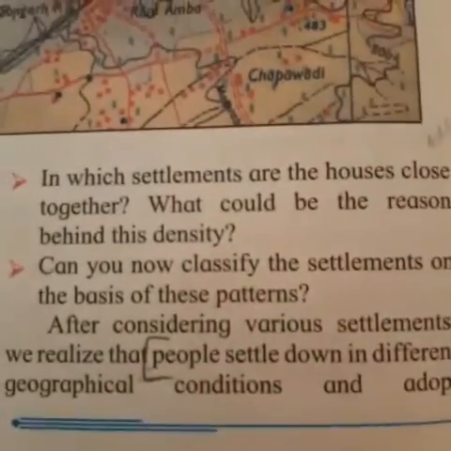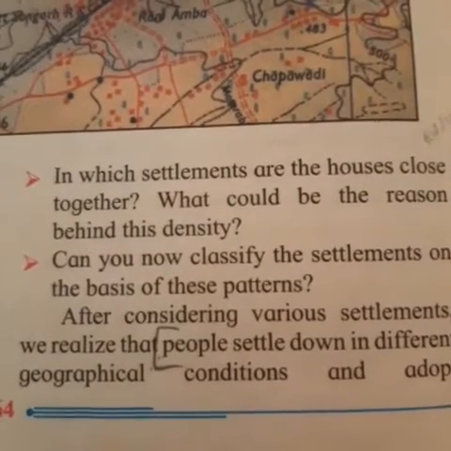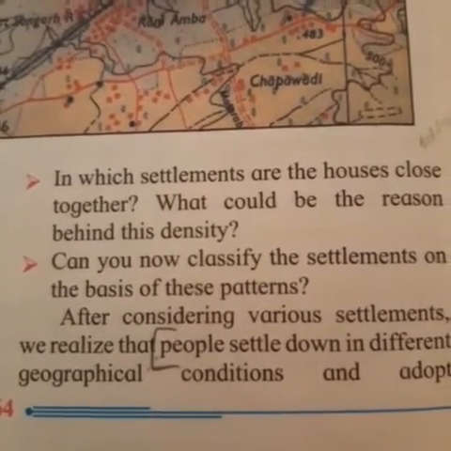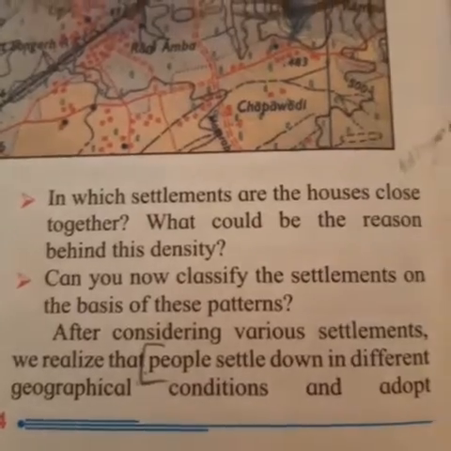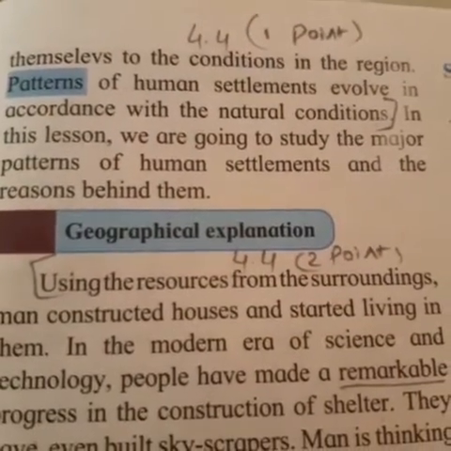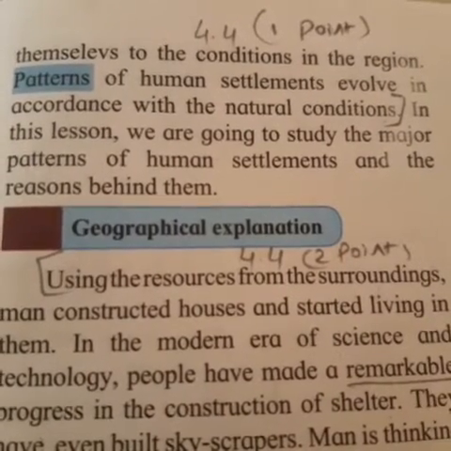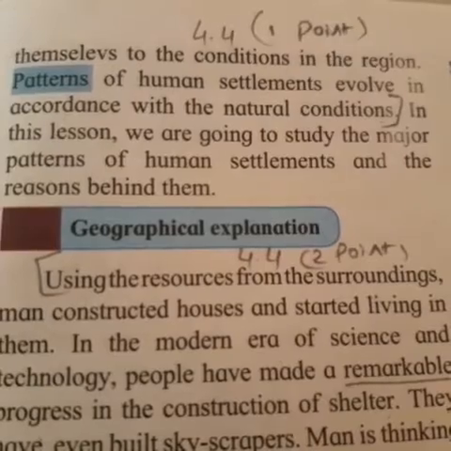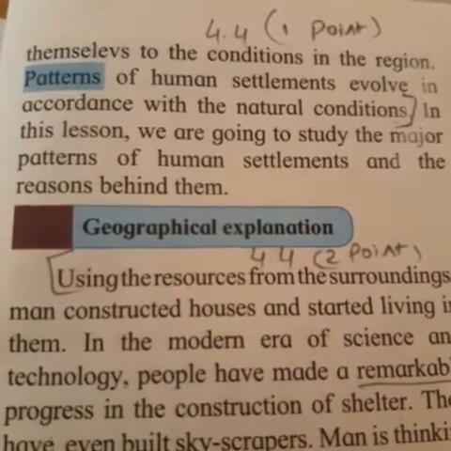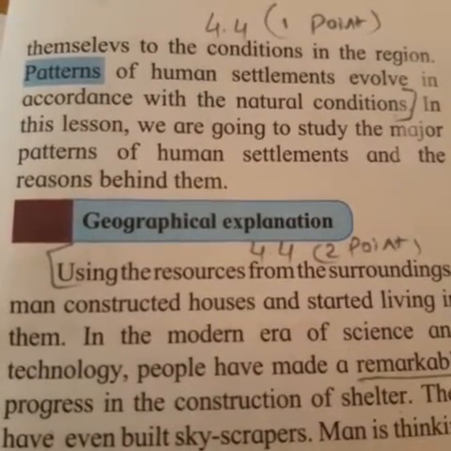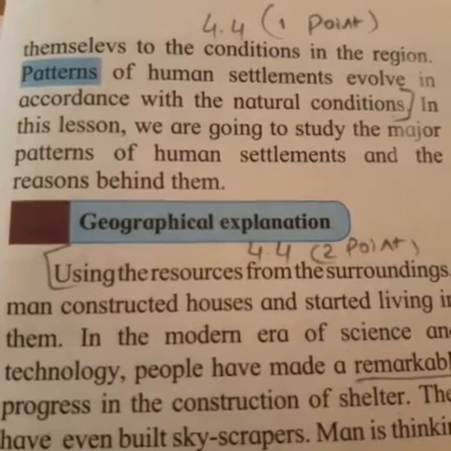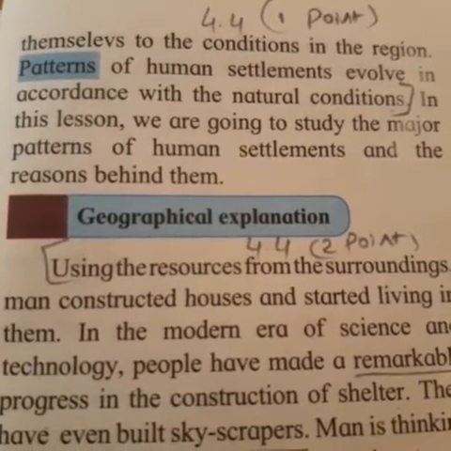Now, after considering various settlements, we realize that people settle down in different geographical conditions and adapt themselves to the conditions in the region. Patterns of human settlement evolve in accordance with the natural conditions. In this lesson, we are going to study the major patterns of human settlements and the reasons behind them.